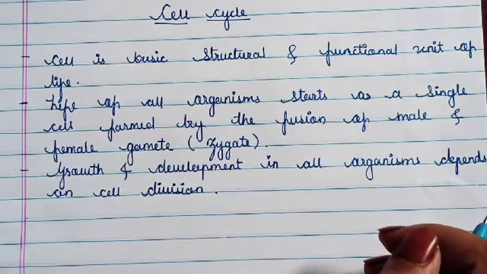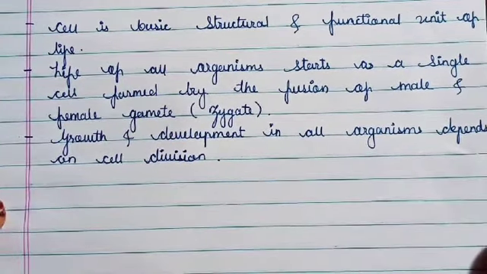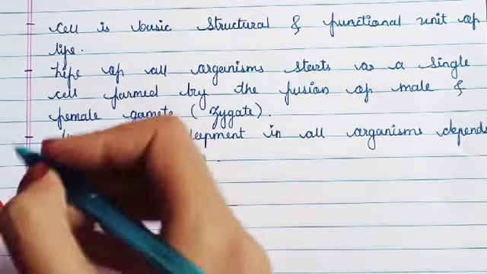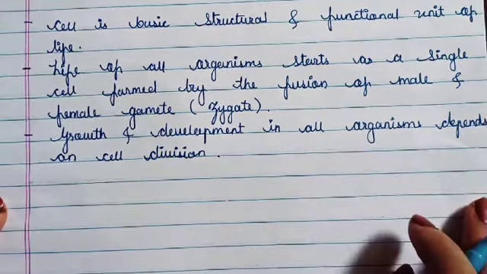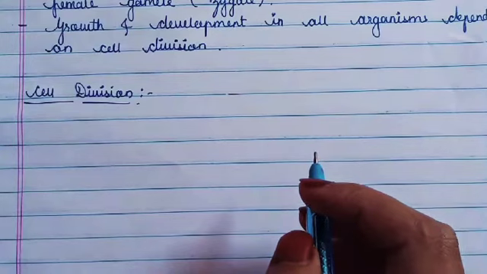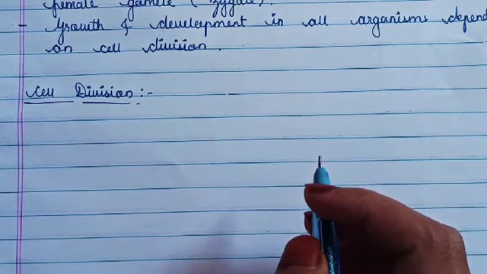Now, cell division. What is cell division? We know about cell division. We are going to see about mitosis as well as meiosis. But in short, we are going to see in the cell cycle what cell division is. It is a process in which a parent cell divides to form 2 or 4 daughter cells.